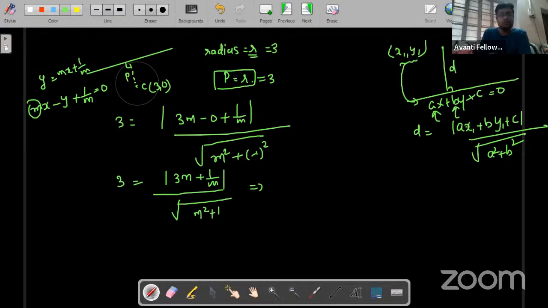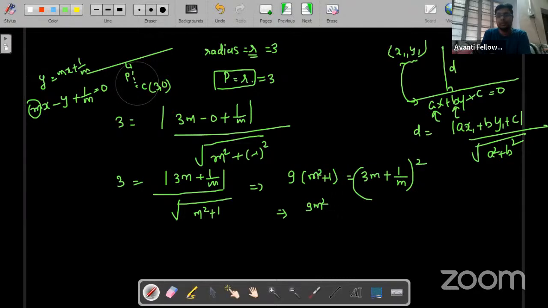So to remove the root, we have to square it. So I'm directly squaring it. So 9 times (m square plus 1) would be equal to (3m plus 1 by m) the whole square. Okay, now open it and solve.